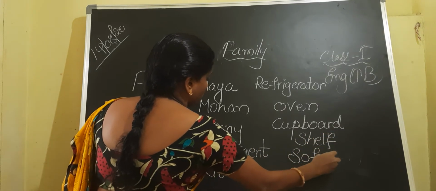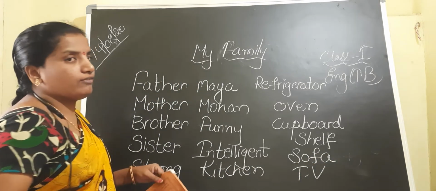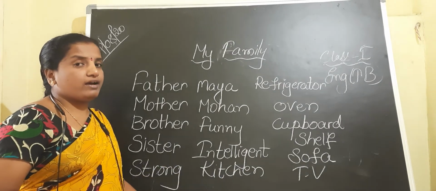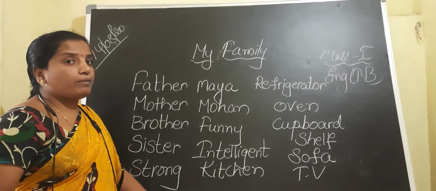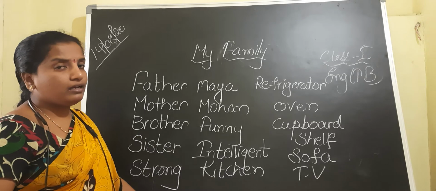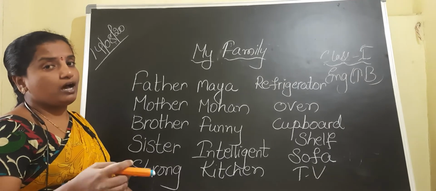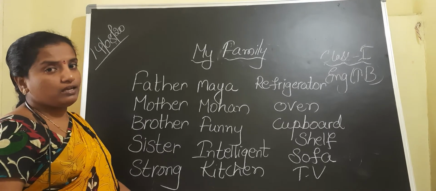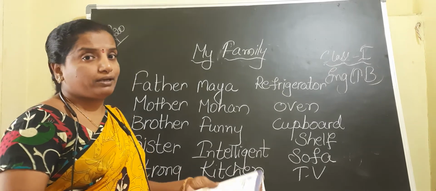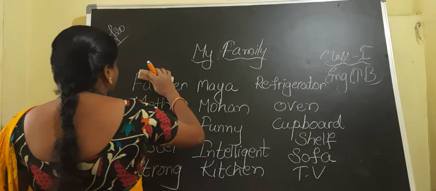Sofa, sofa. TV. Okay, children, these are the few words which we have learned in our first lesson, My Family, where Mohan has explained about his family members, about the house and about the rooms in the house. Today, children, regarding the grammar part of this chapter, we are going to learn one very interesting exercise.